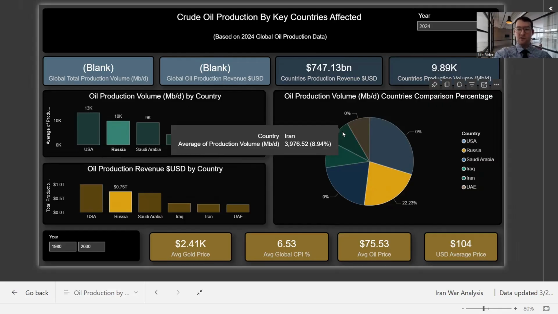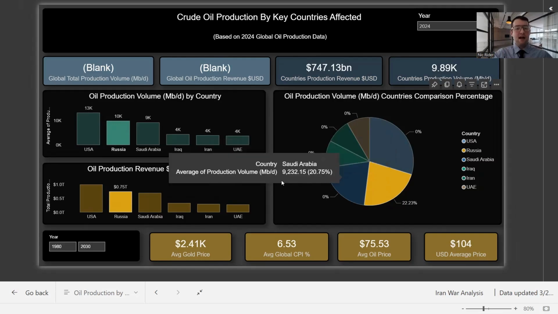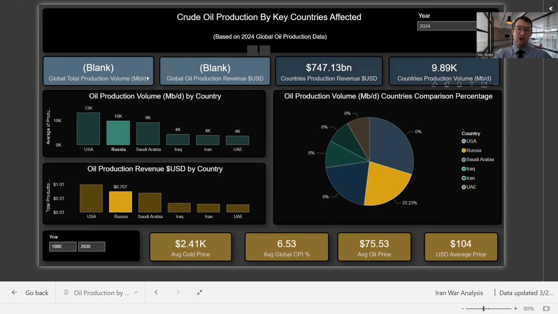This is the comparison of these six countries in the pie graph. The global totals are just there when we look outside, to give us a rough idea of how much these guys contribute to global oil production volume.